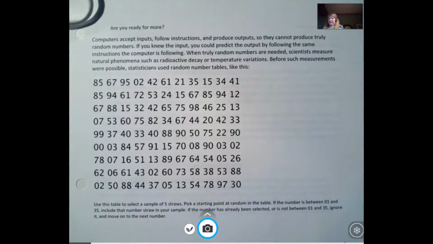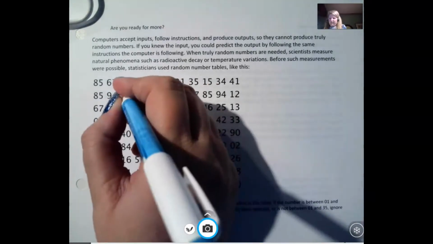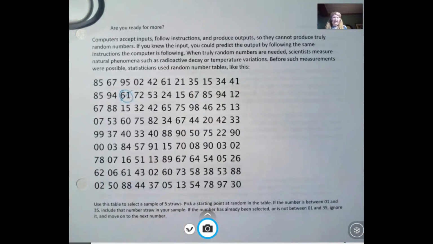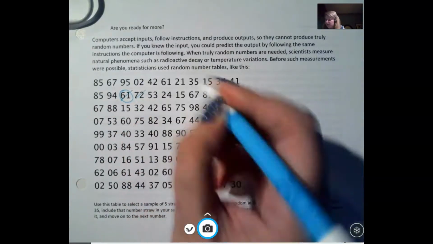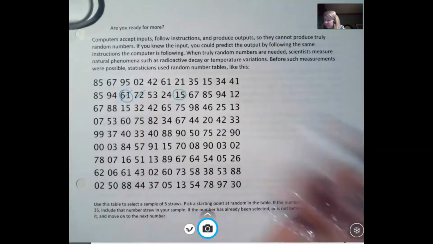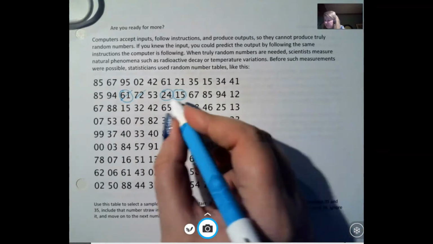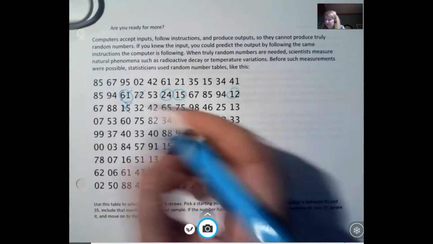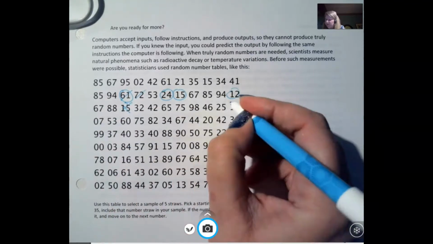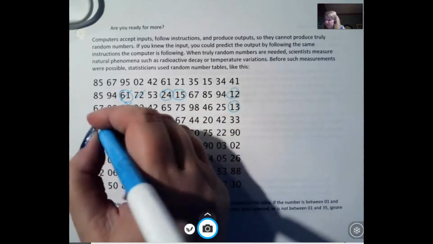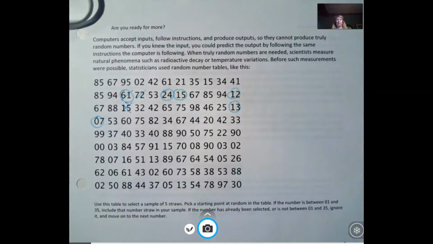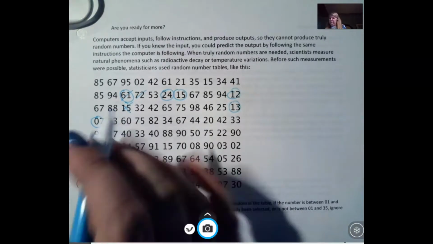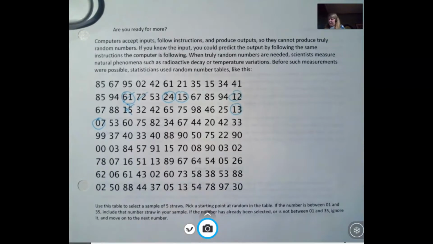If I were going to use this table, I would start anywhere. I would pick a number. Maybe I'm going to start here. Well, I need numbers 1 through 35. So these two numbers, let's see, 3. I've already got that one because these are straws. 1, 2, 3, 4, 5. So if that's the way that I was going to use this random number table, that's what I would do.